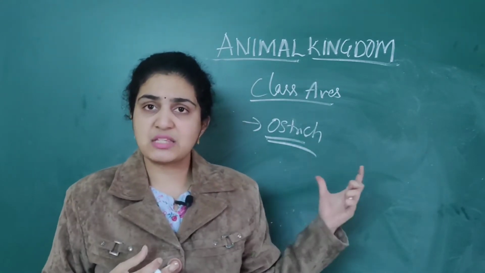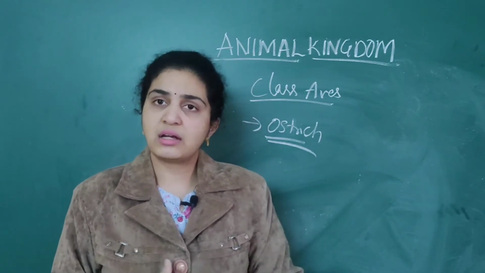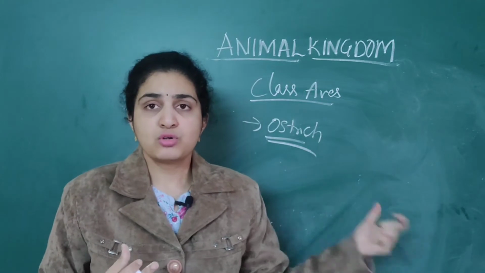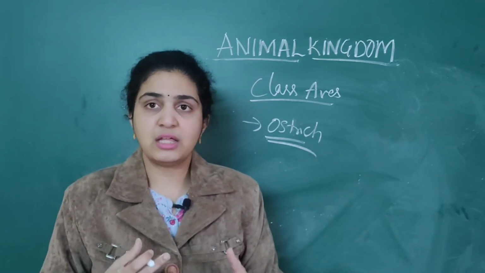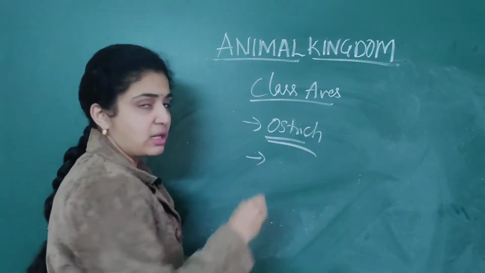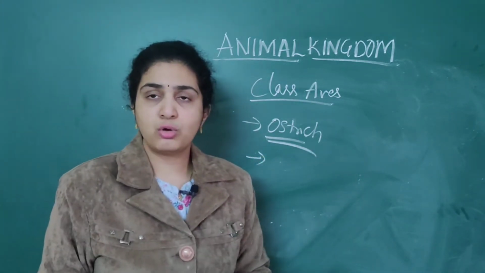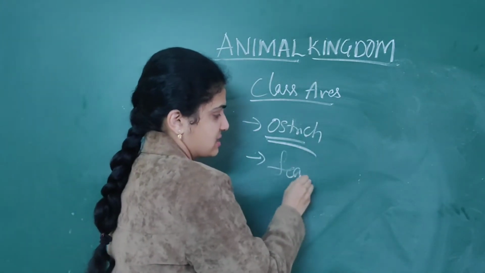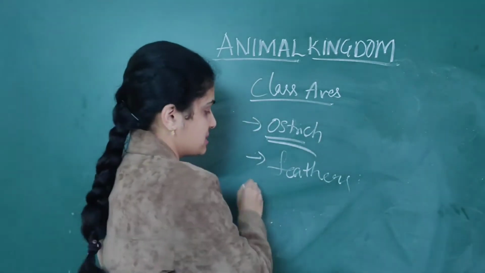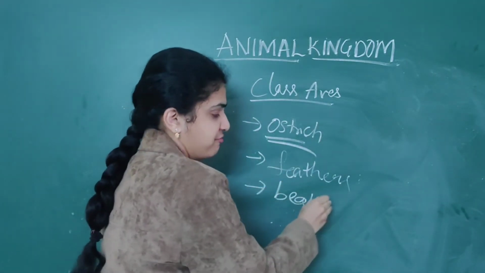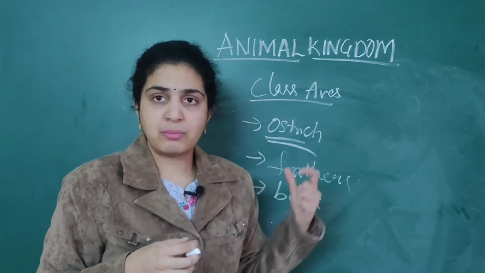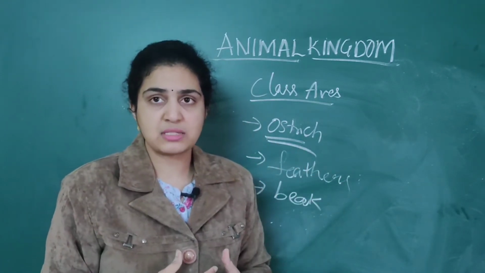As well as, what are the specific features of Aves? We all know they are terrestrial. Birds we see daily in our society. Birds all fly, and they are terrestrial animals, not aquatic. So what are the main important features? What do you notice? They are feathers. Feathers will be present as well as beaks. Every bird will have a beak. It is compulsory for a bird to have a beak, as well as numerous feathers.